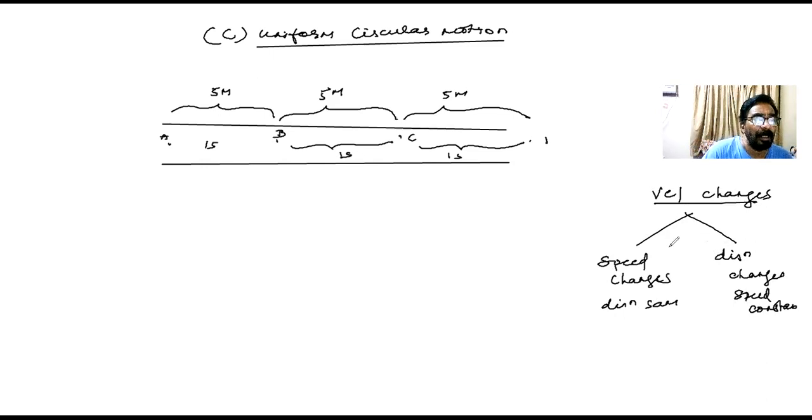Okay, children. Now, I want to come to uniform circular motion. The word uniform has come. Got it? It speaks a lot. Suppose a person is walking along a circular path. A person is walking along a circular path. I'll say a circular path, okay? Like I'll make a path.